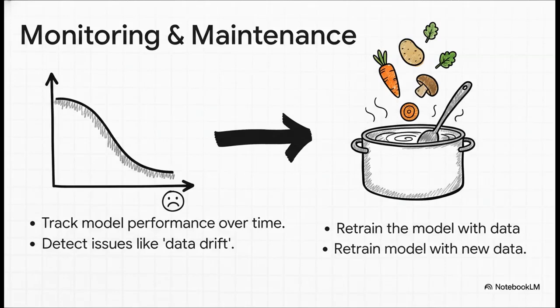But here's the thing. The world changes. What if the school introduces a new online learning tool? Student study habits could change completely. This is something we call data drift, where the new data from the real world doesn't look like the old data the model was trained on. So we have to constantly monitor performance. If we see that accuracy start to drop, it's a huge sign that our recipe is outdated, and it's time to go back and retrain the model with fresh ingredients.